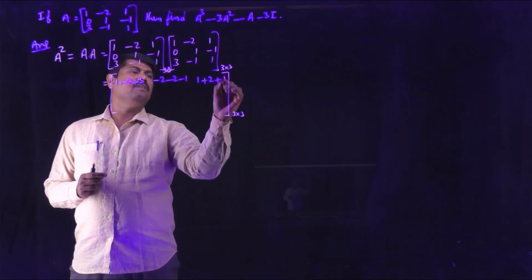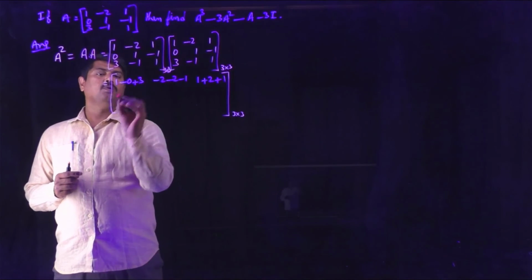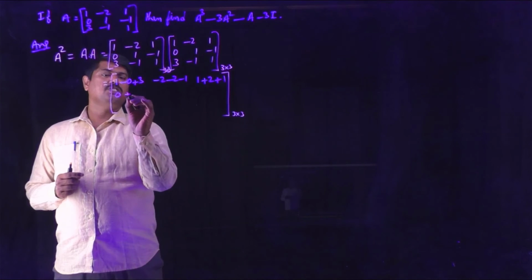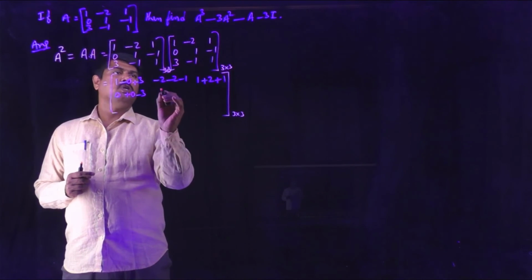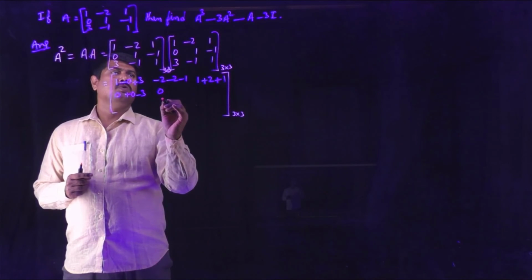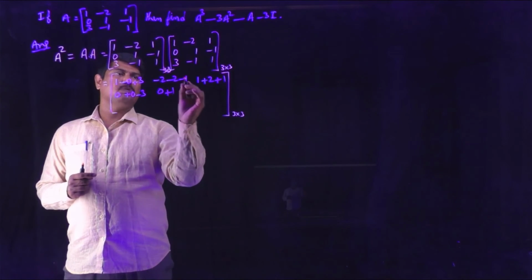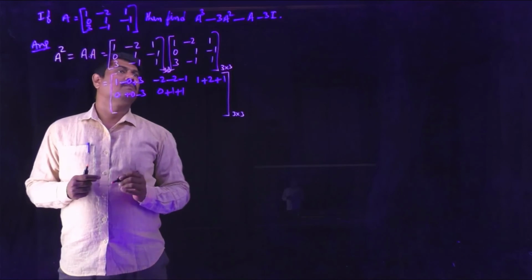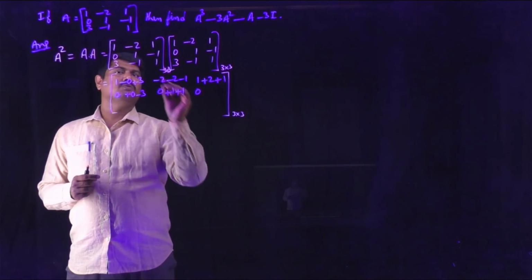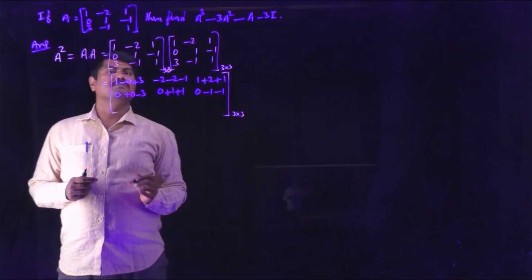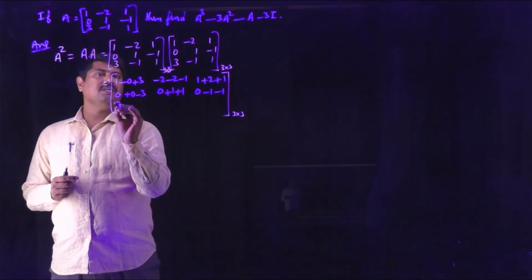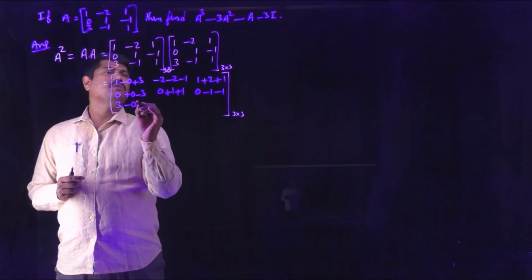1 into 1, again 1. 0 into 1 is 0. 1 into 0 is 0. Minus 1 into 3 is minus 3. 0 into minus 2 is 0. 1 into 1 is 1. Minus 1 into minus 1 is plus 1. 0 into 1 is 0. 1 into minus 1 is minus 1. Minus 1 into 1 is minus 1. 3 into 1 is 3. Minus 1 into 0 is 0.